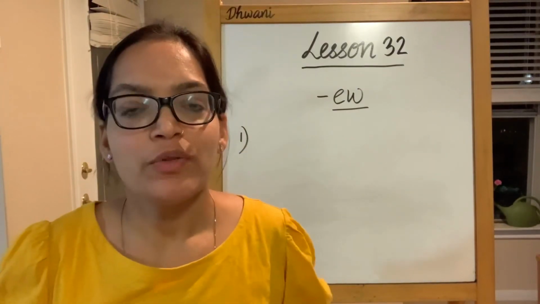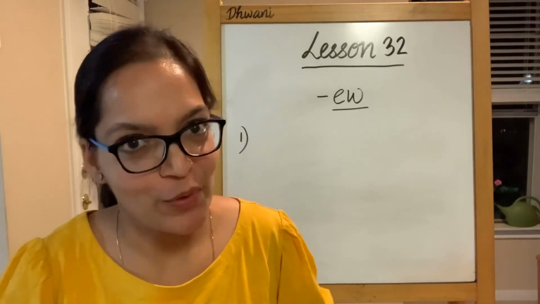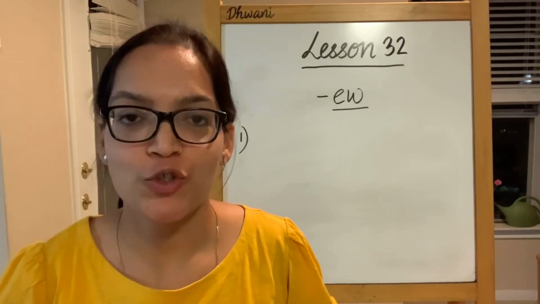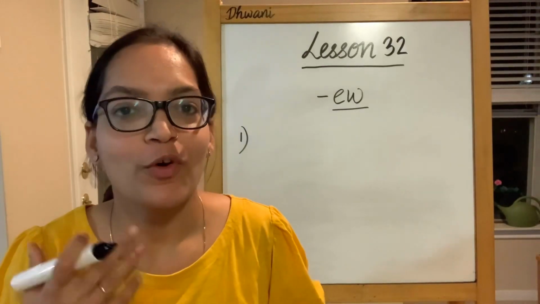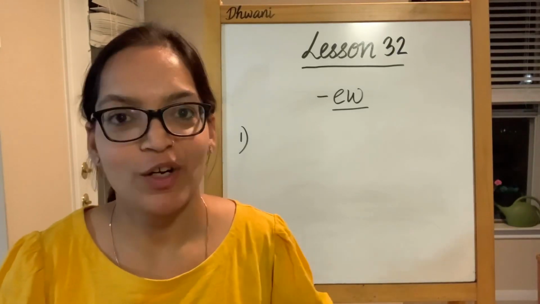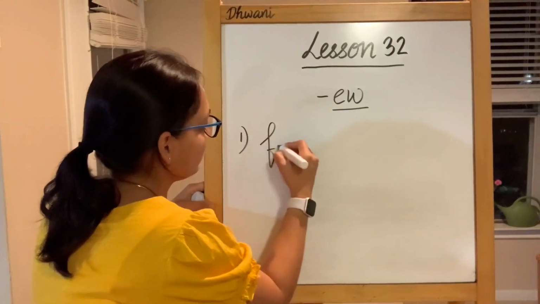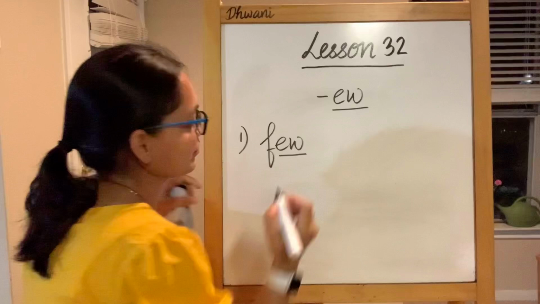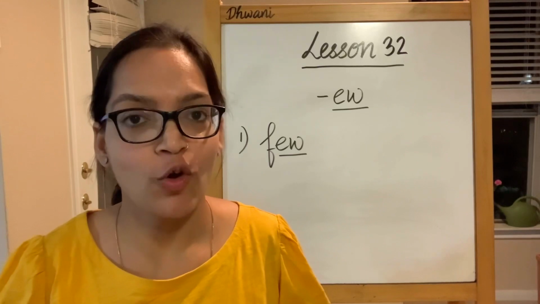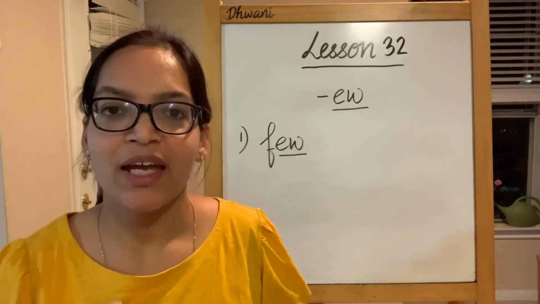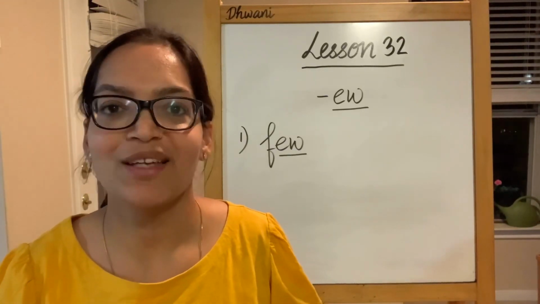Now, EW produces the sound of U in some of the words, and depending upon the pronunciation, it produces the sound of short OO sound and sometimes long OO sound. Now, before you get more confused, let's begin with the first word of EW, which is few. Few. You hear loud and clear the sound of U, which is the long vowel U sound. Few. It is pronounced as few both in British pronunciation as well as American pronunciation.